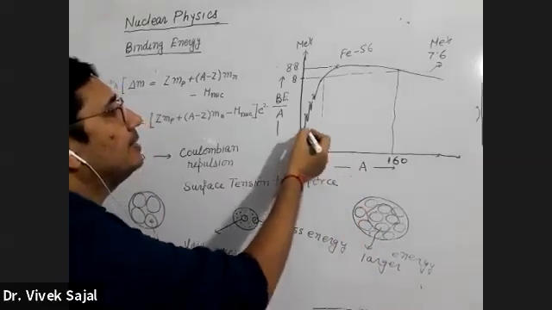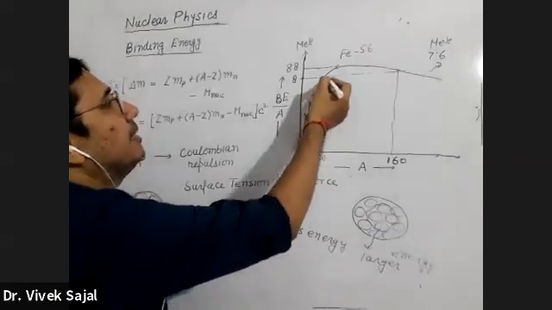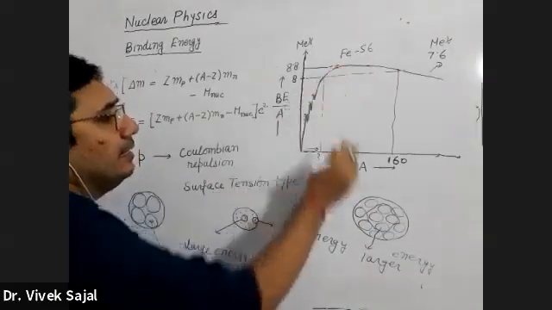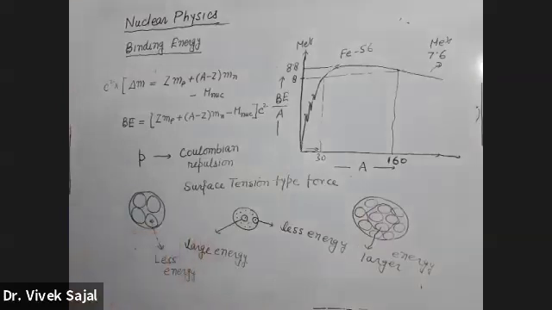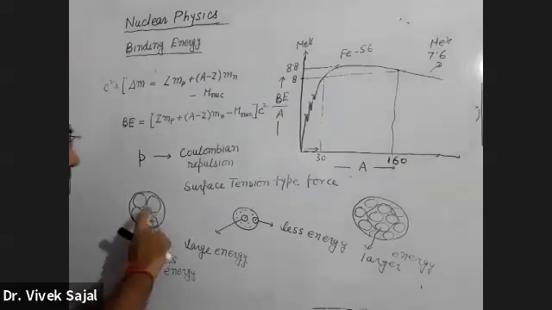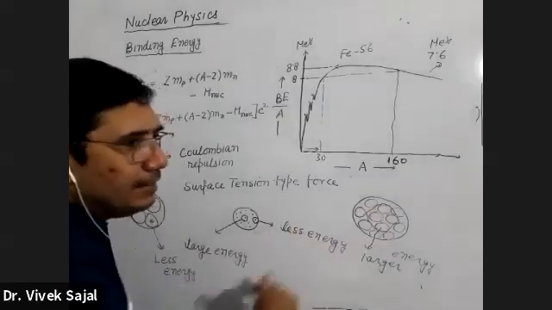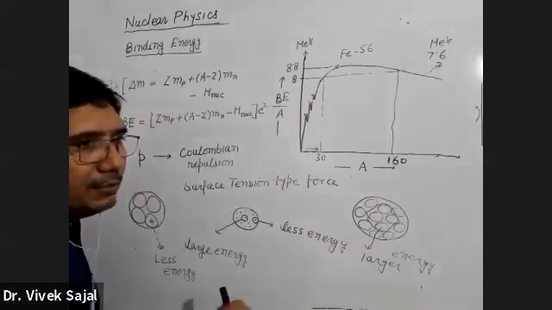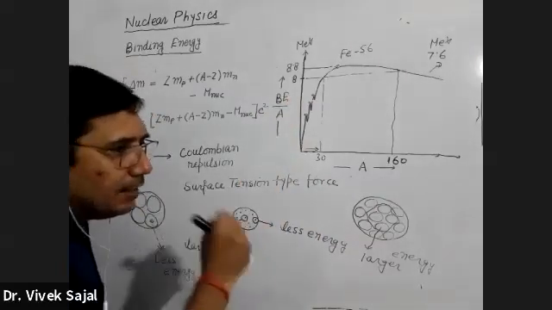They were saying that this increase is due to this phenomenon. This is one picture.